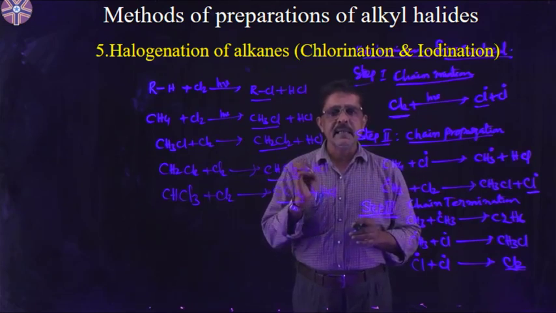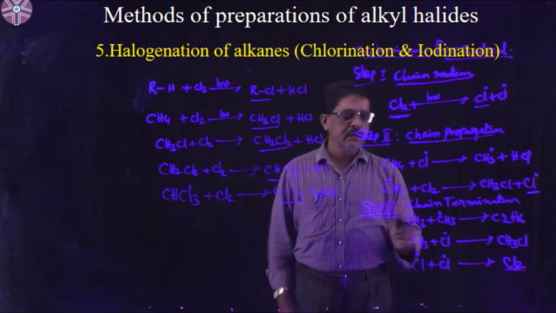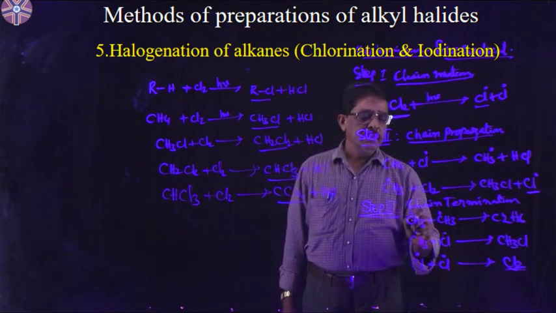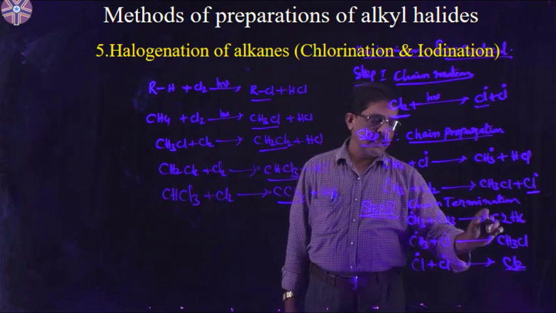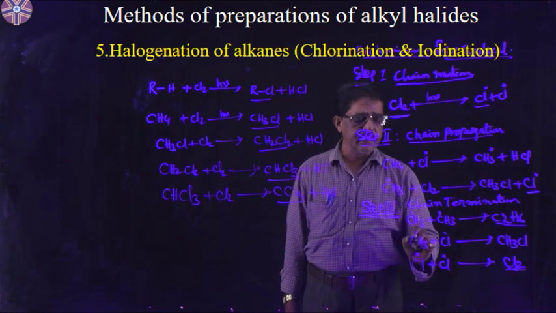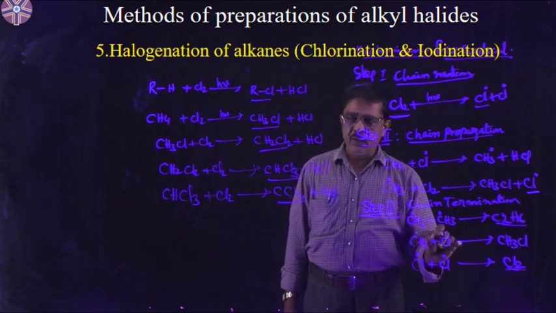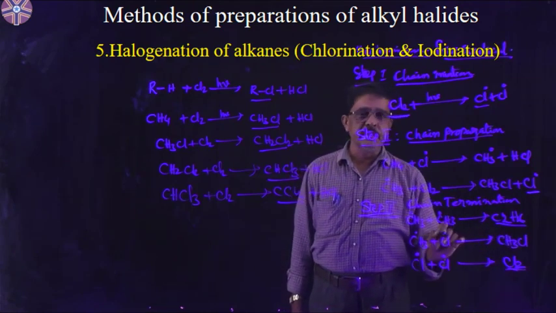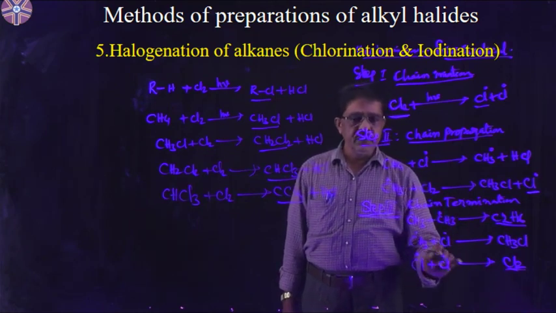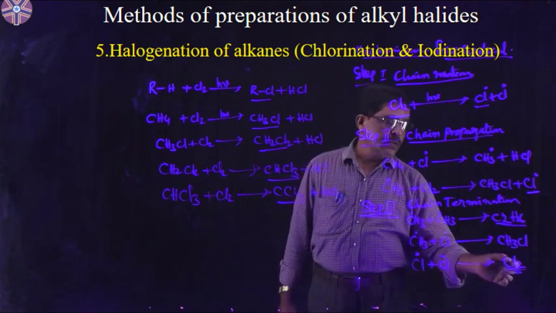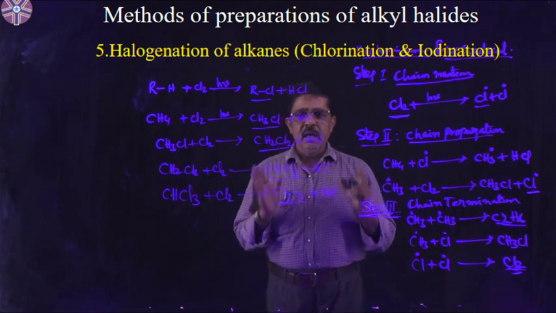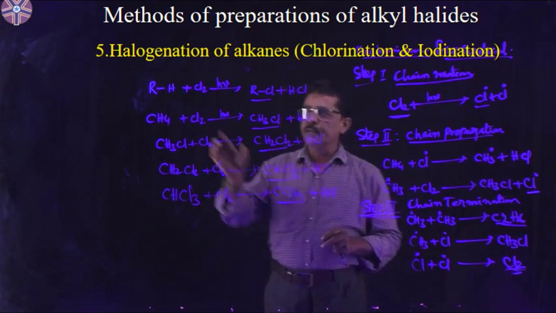Then their chain reaction is stopped. Possibilities of what free radicals do: two methyl free radicals combined together give ethane, which is the end of the chain reaction mechanism. Next, a methyl free radical and a chlorine free radical combine together to form methyl chloride. There also the reaction ends. And if two chlorine free radicals combine, they give a chlorine molecule. This is the chain reaction mechanism. So alkyl halides are prepared from alkanes.